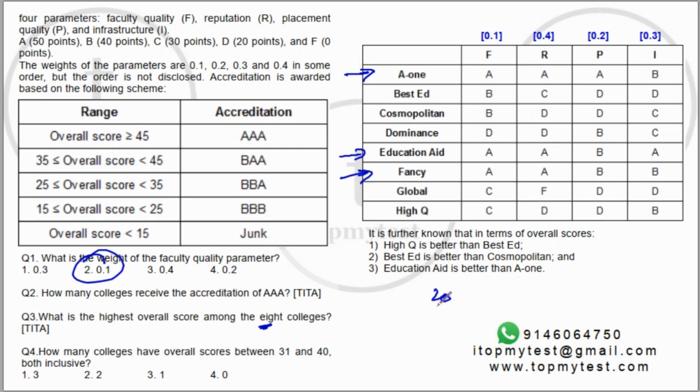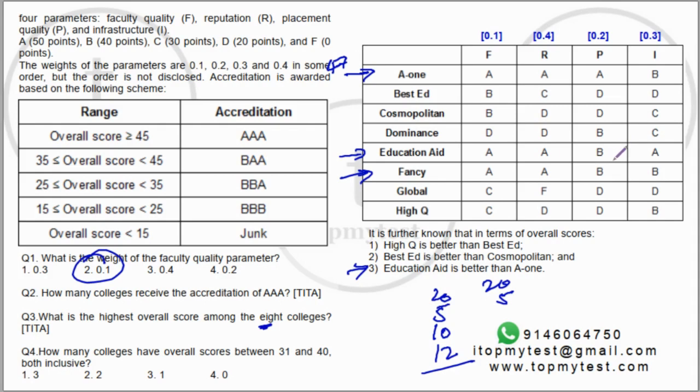50 into 0.1 will be 5, 50 into 0.2 will be 10, and 40 into 0.3 will be 12. So A1's grade will be 22 plus 5, 27 plus 20, 47. Now we know Education Aid is more than this, right? Because that's given in the problem itself, right? So Education Aid will be, this is 20 again, and 5.